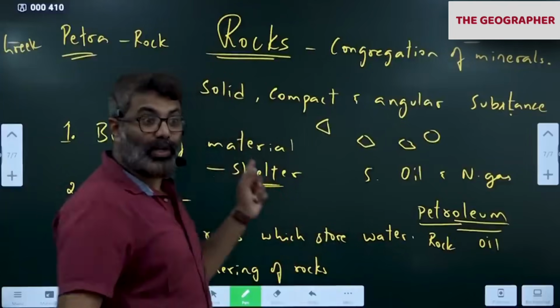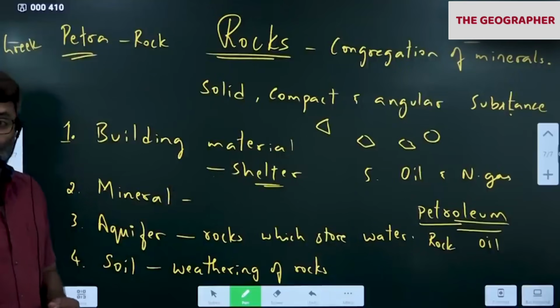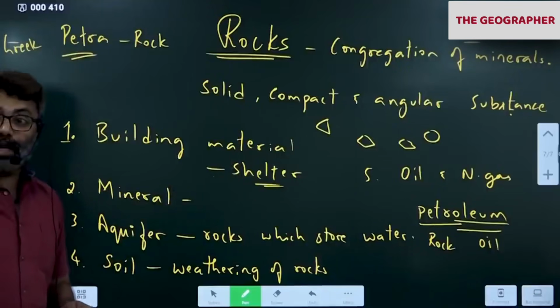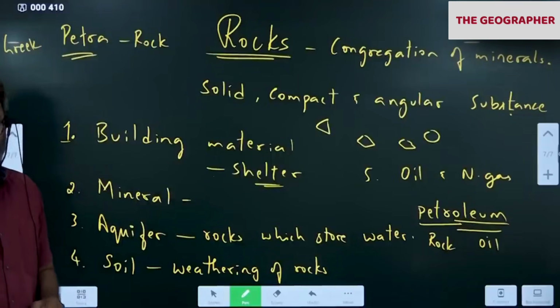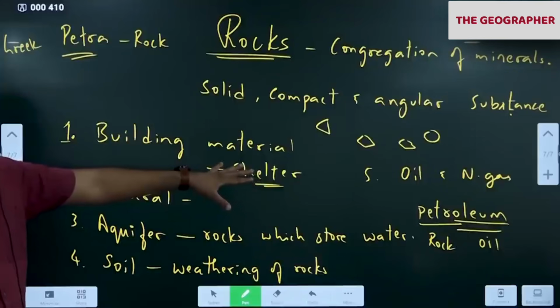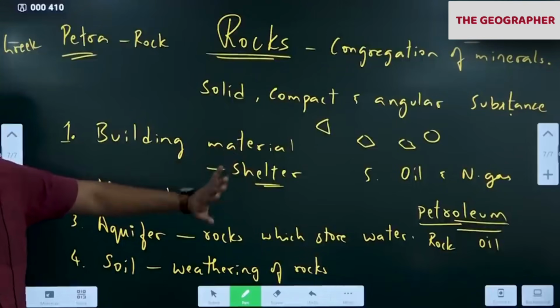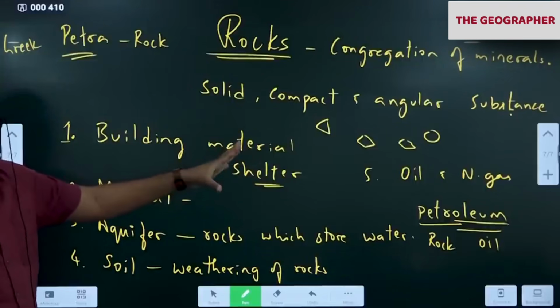Then we should spend money on research. When you have your own research, earlier what used to happen, the American satellites used to locate our resources and tell us. That is the reason they used to get the mining contracts. Now it is not like that. Our own companies will find out. We don't give contracts to foreign companies anymore. Our own companies do that, so money remains within the country.